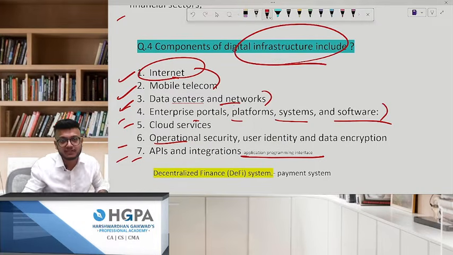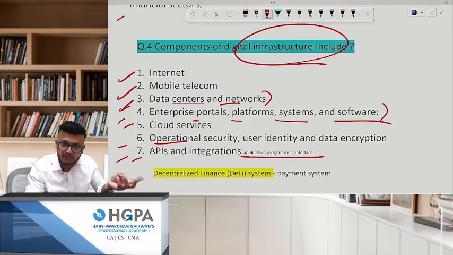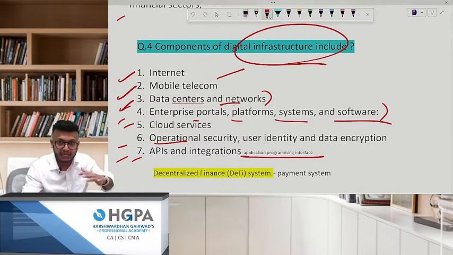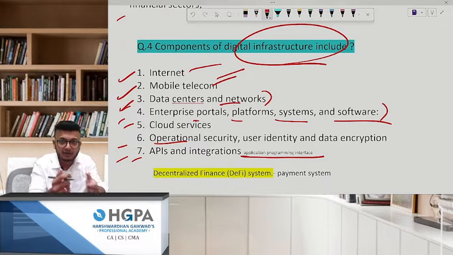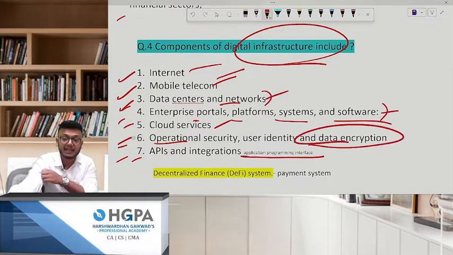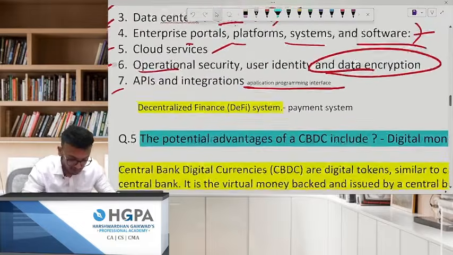And these are the components of your whole infrastructure. See how to memorize this. Internet, like a medium. Next is your telecom and tablets, you should have something in your hand, right? Next, your networks. Next is your software. Next is your cloud service. Even Amazon gives cloud services. Your Instagram, there's a cloud service over there. Next is data encryption, and last is API. Okay, next, just understand this.